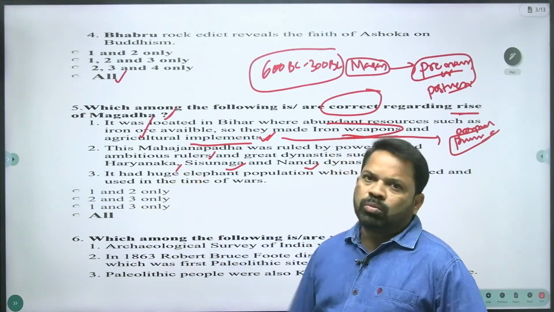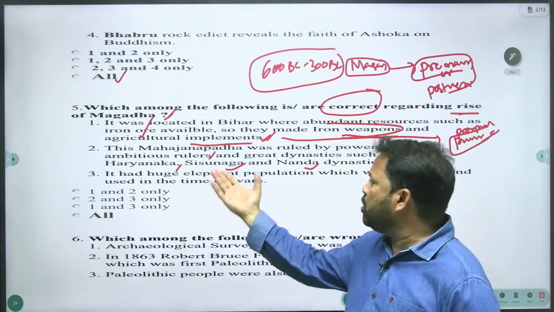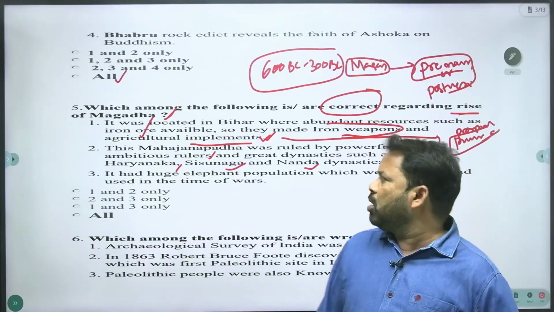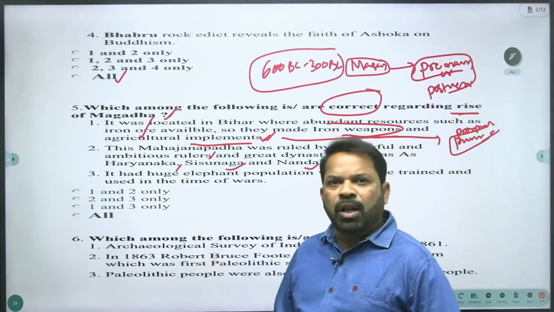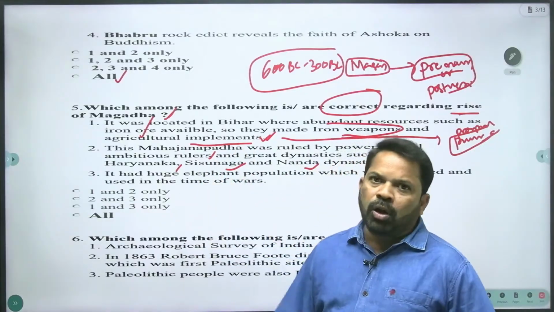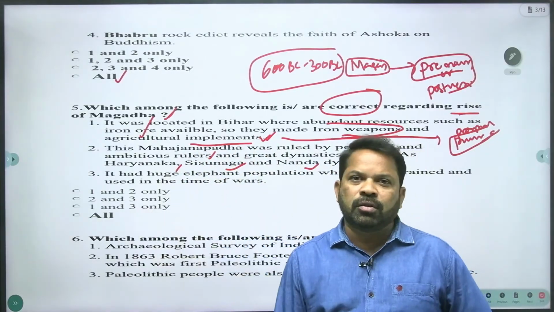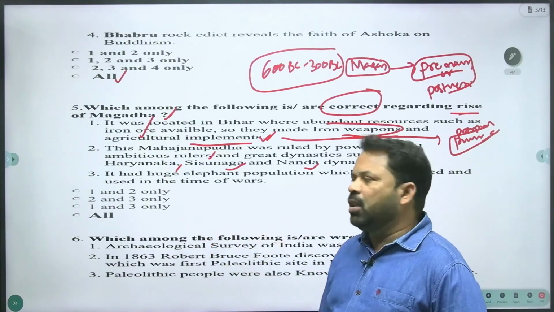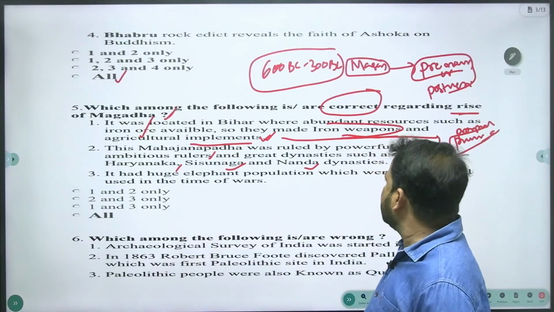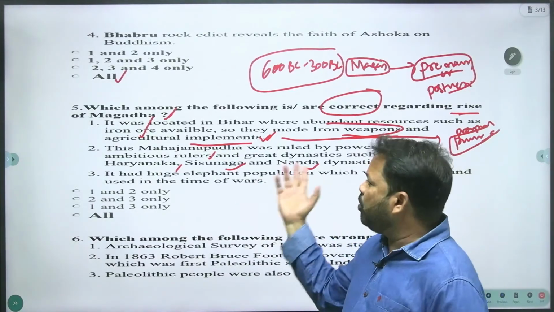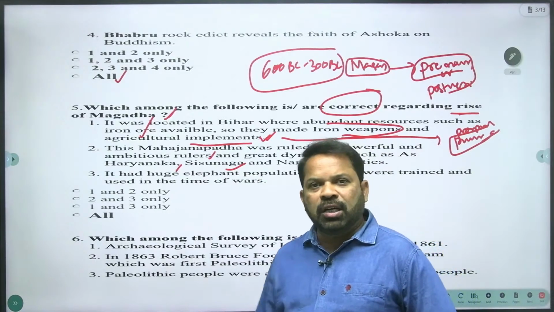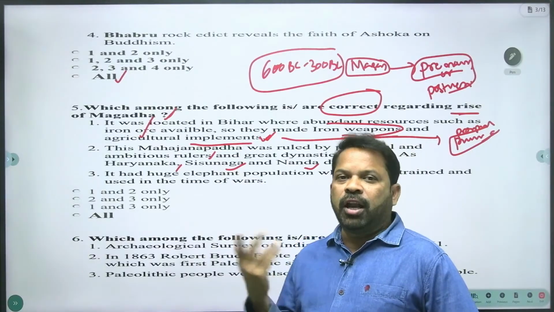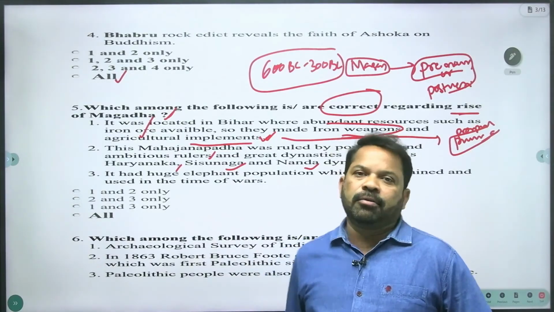Ajatasattu and Udayin come from the Haryanka dynasty. And the Sisunaga dynasty, Sisunaga started it, and Kalasoka was another ruler. Coming to the Nanda dynasty, Mahapadmananda was a very powerful ruler compared to all other Magadhan rulers. Mahapadmananda conquered all the remaining territories except Gandhara and Kamboja. Very powerful rulers and very powerful dynasties ruled Magadha. That is another reason Magadha became the great empire, the first empire in India.